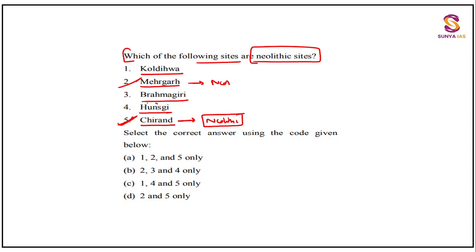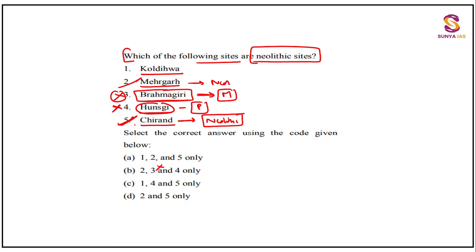Okay. Hunsgi, I have told you that this is a Paleolithic site. Brahmagiri, I have told you, we have also rectified in the class that this is a megalithic site. So you know that these two cannot be the answer. Or even if you remember one of them, that Brahmagiri is megalithic, it cannot be the Neolithic site. So you go with that 3 is wrong.